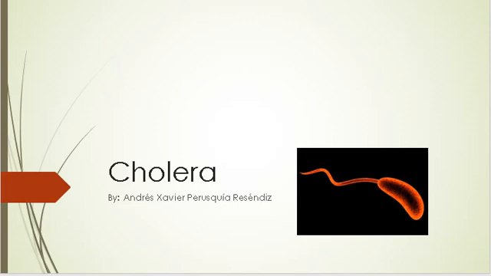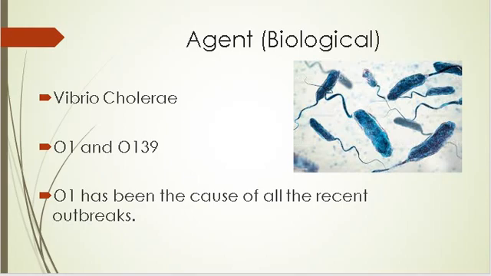Well, hello. I'm going to talk about the disease cholera, which is caused by an agent of biological type called Vibrio cholerae. This is an aerobic bacillus that is transmitted through fecal matter. It is contracted by consuming food or drinking water contaminated by the fecal matter of an infected person. There are many serogroups of Vibrio cholerae, but only two, the O1 and O139, cause outbreaks, and O1 has been the cause of all the recent outbreaks.